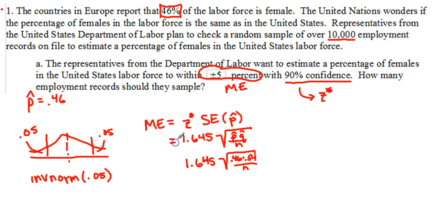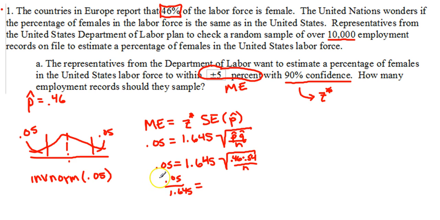And the last piece here is plus or minus 5%, so 0.05 is our margin of error. We go through and solve for n. We divide by 1.645, so we end up with 0.05 divided by 1.645, and that's equal to this thing here.